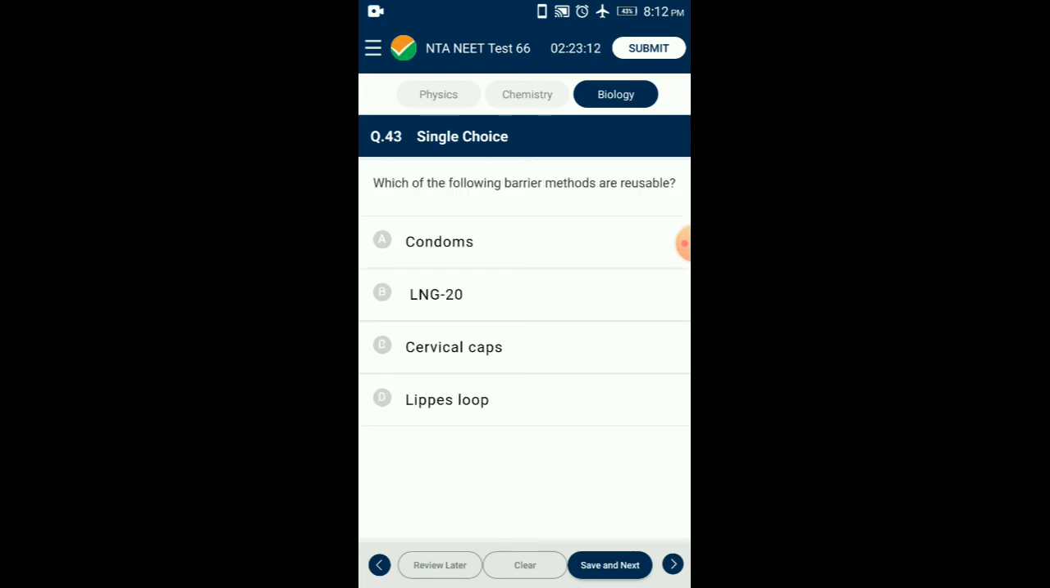Question number 43. Which of the following barrier methods are reusable? Diaphragms, cervical caps, and vaults are barriers made of rubber that are inserted into the female reproductive tract to cover the cervix during coitus. They prevent conception by blocking the entry of sperms through the cervix. They are reusable. Spermicidal creams, jellies, and foams are usually used along with these barriers to increase their contraceptive efficiency. So the answer is option C, cervical cap.